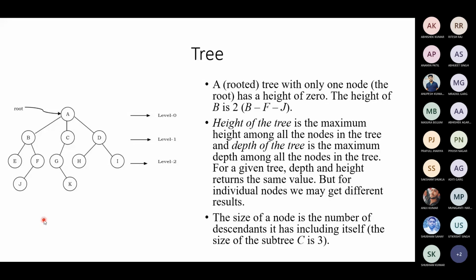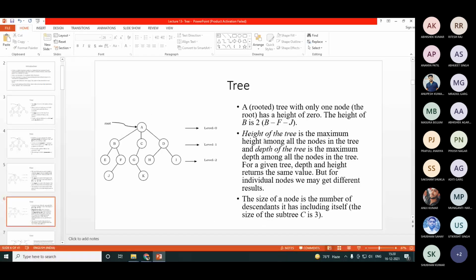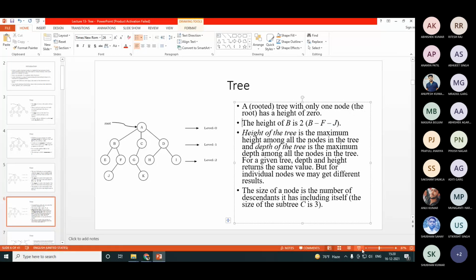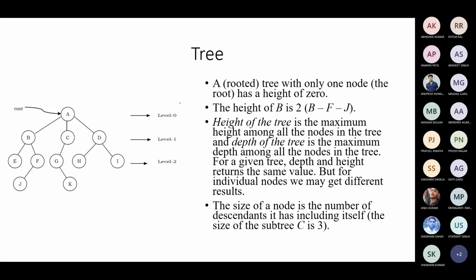A rooted tree with only one node has a height of 0, while the height of B here is 2, right? If there is only one node, you say that you have only one root node. So what is the height of this tree? Sir, 0. 0. This is the point it says.